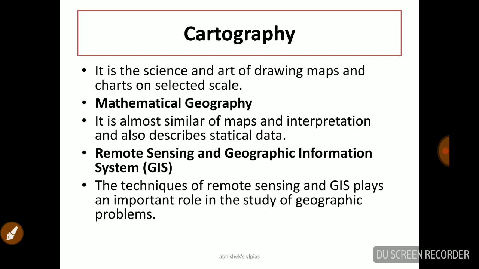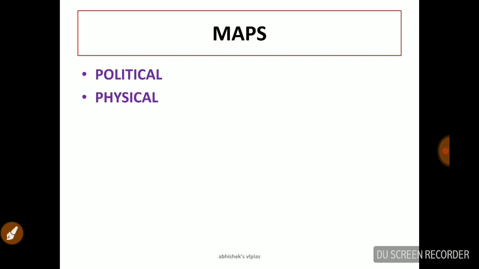Remote sensing and geographic information systems are also important for the study of geographical problems. So these are the main basic facts and terms related to geography. Now we are going to discuss the maps of India. We are focusing more on Indian geography than on world geography.